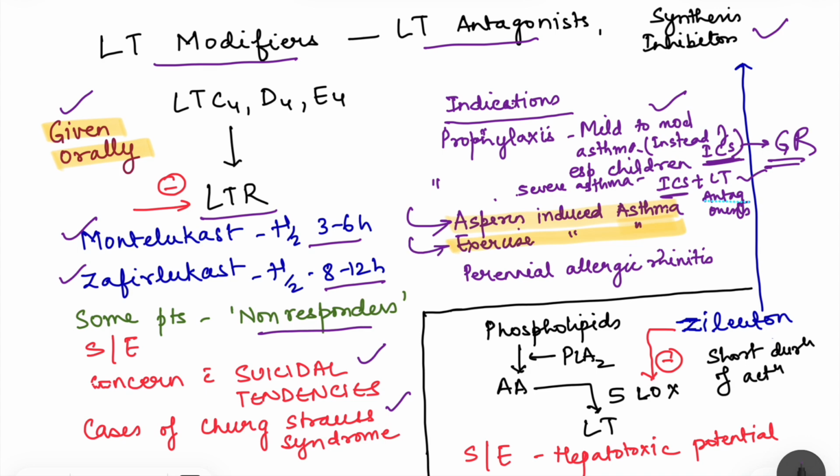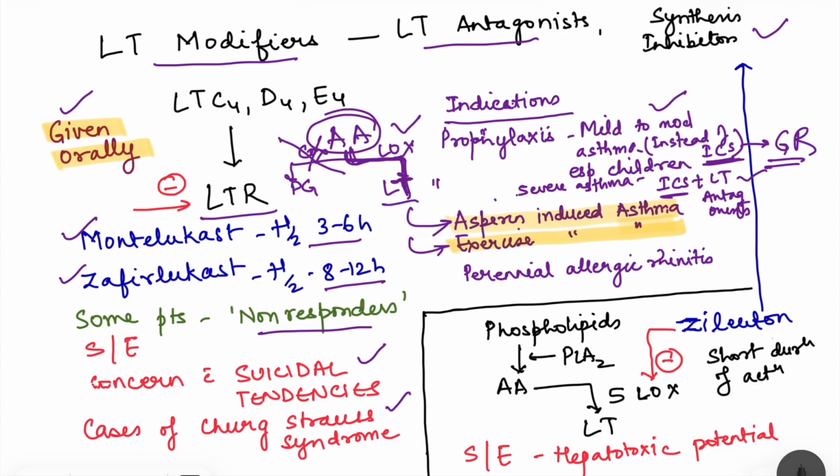So in aspirin-induced asthma, what happens? See, aspirin blocks COX enzyme. Right, so again in NSAIDs we have seen that arachidonic acid is converted by COX enzyme to prostaglandins and all. But there is another enzyme, the lipoxygenase enzyme, which leads to formation of leukotrienes. Now when we block this COX enzyme, arachidonic acid is diverted to another pathway, that is by the action of the lipoxygenase enzyme, more leukotrienes will be formed.